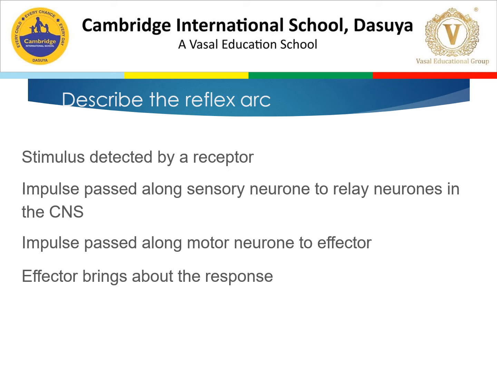Then impulses pass along sensory neurons, then to the relay neuron, the intermediate neuron in the central nervous system, then impulses pass along the motor neuron, which passes to the effector organ, then the effector organ brings about the response. This is about the reflex arc.